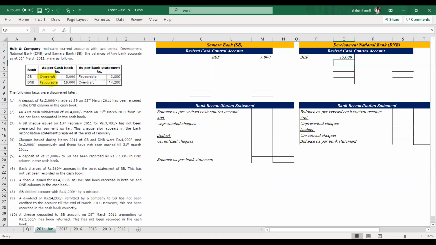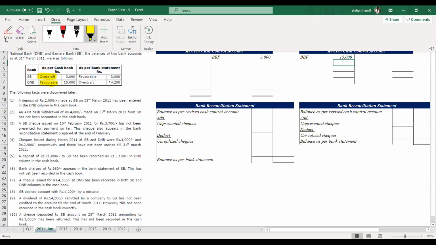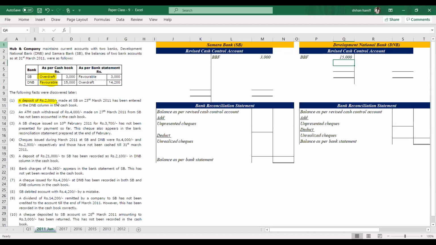Right. Now let's record the transactions one by one. A deposit of 2,000 made at SB on 23rd March 2011 has been entered in the DNB column in the cash book.